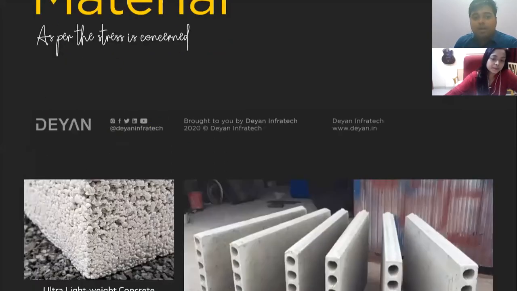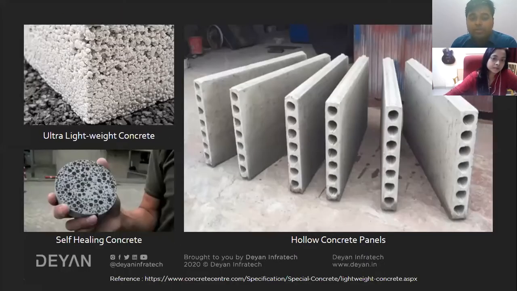But there are also some other alternatives which you can consider, like ultra lightweight concrete. But I did not suggest it because the site is already in a high seismic zone. So in that case, I'm not sure whether it is going to perform very well or not. And I think for lightweight concrete, availability is also a factor, because it is a completely new kind of research material that has come up in the market. So it will take some time to reach.